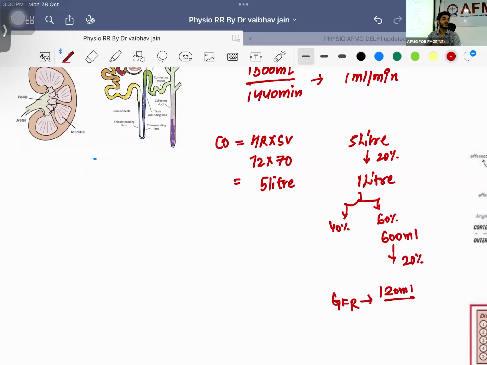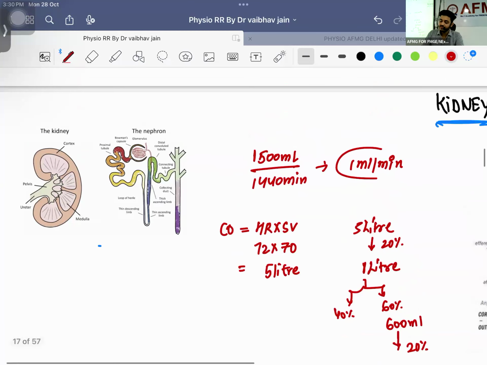So you understand, your heart is pumping the blood, and that pumped blood is going to the kidney, and in the kidney, how much is getting filtered? That is what is known as glomerular filtration rate, right? Out of that, only 1 ml will be formed in a minute, right?